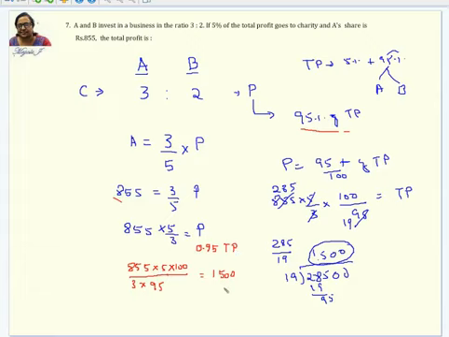And if you have a doubt like how it has come and whether the answer is right or wrong, consider this and accordingly you work out. You remove this 5% of this. So you know 10% is 150. So 5% is going to be 75. So remove the 75 from this, the remaining is 1425. In that you have to consider the ratio 3:2. So A will be getting 3 parts and B will be getting 2 parts. So accordingly you work out and see whether you're getting 855. If you get that answer, that means your answer is right.